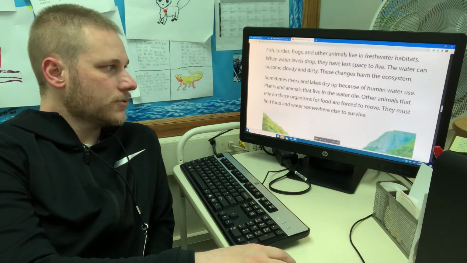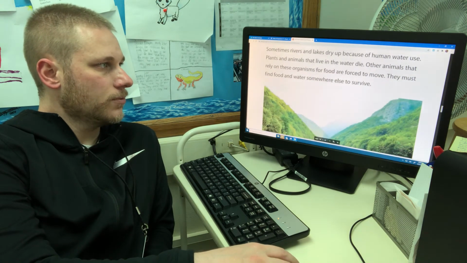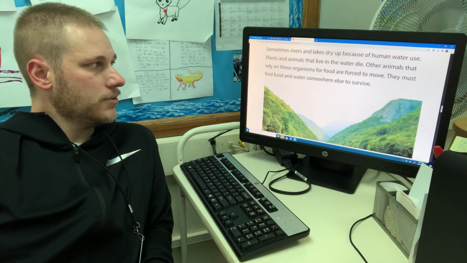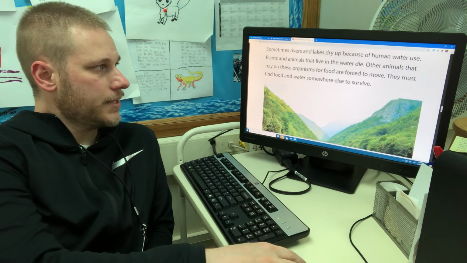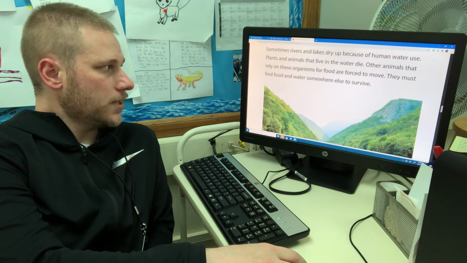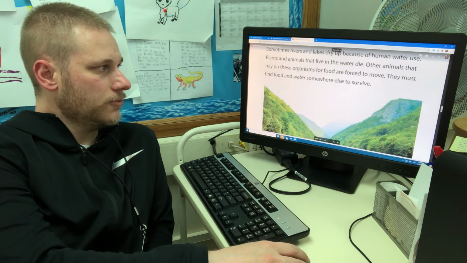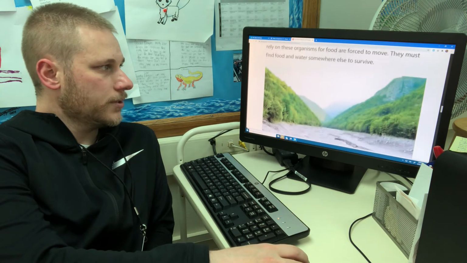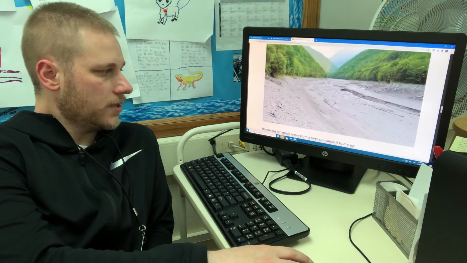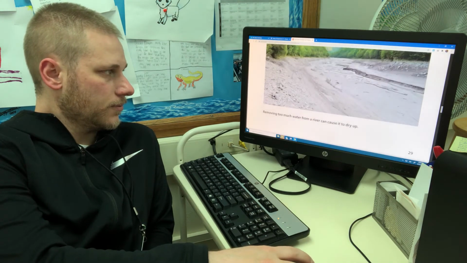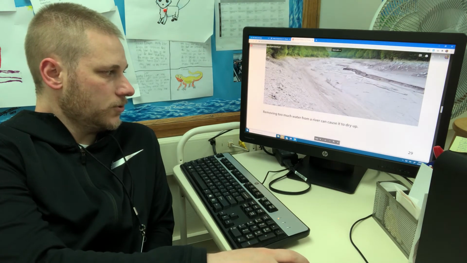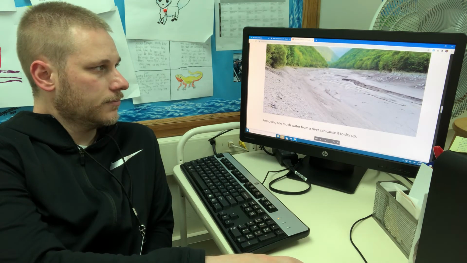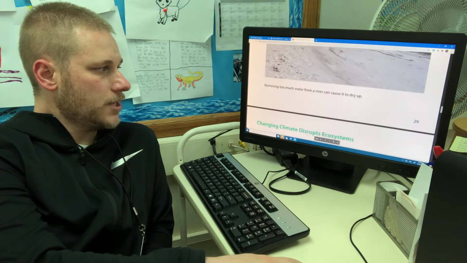Sometimes rivers and lakes dry up because of human water use. Plants and animals that live in the water may die. Other animals that rely on these organisms for food are forced to move. They must find food and water somewhere else to survive. Here it says, removing too much water from a river can cause it to dry up. It's a balance.